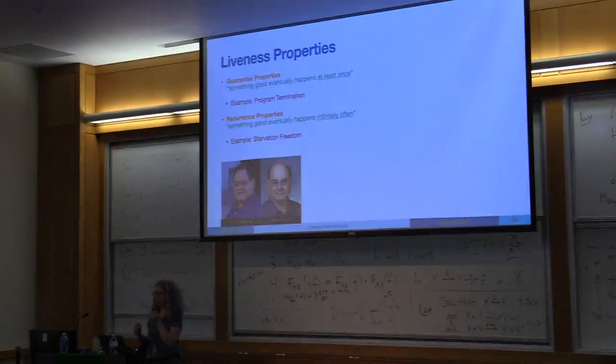Two kinds that were proposed by Manna and Pnueli many years ago are the guarantee properties and the recurrence properties. They proposed a whole hierarchy of properties, but I will not get into more of the hierarchy. The guarantee properties specify that something will eventually happen at least once in the program. Program termination is one example, but there can be others. Recurrence properties require the good thing to happen infinitely often in the program. Starvation freedom is one example.